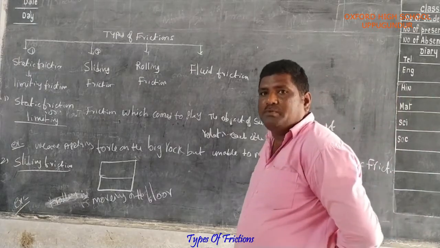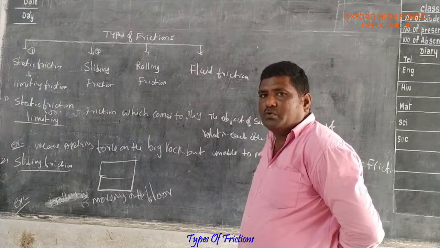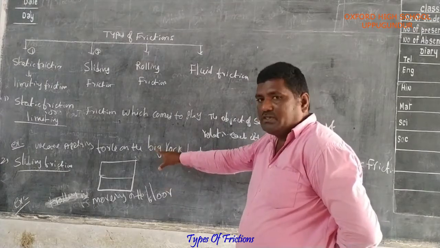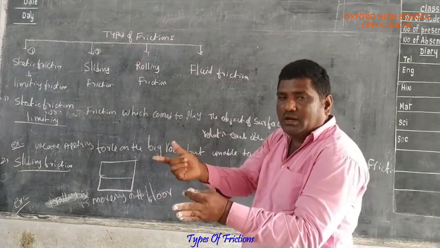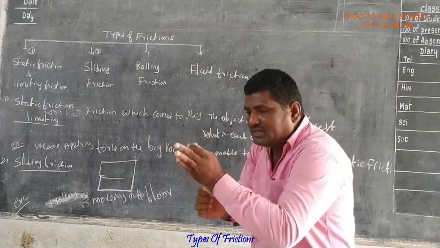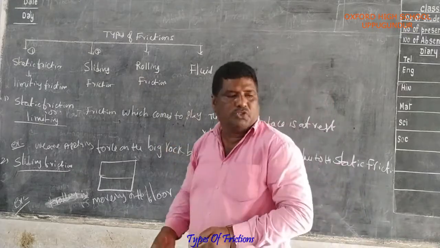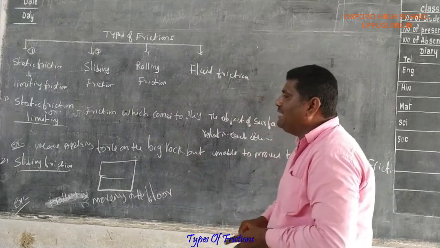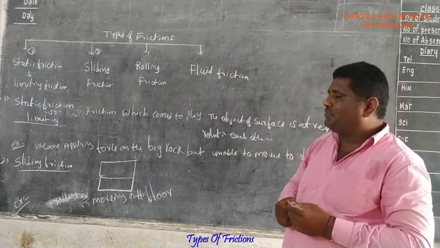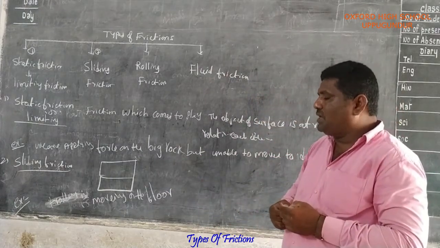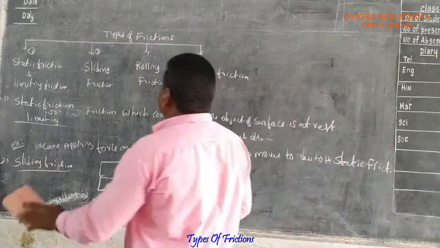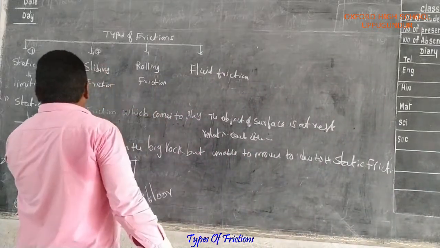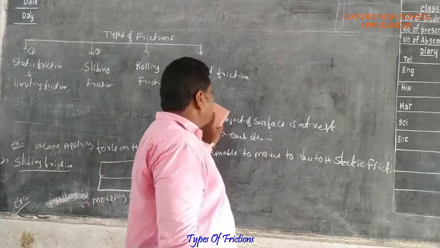The friction which comes into play when one object's surface moves over another object's surface, relative to each other, is called sliding friction. Example of sliding friction: a trolley moving on the floor. Next we are discussing the third one, which is rolling friction.